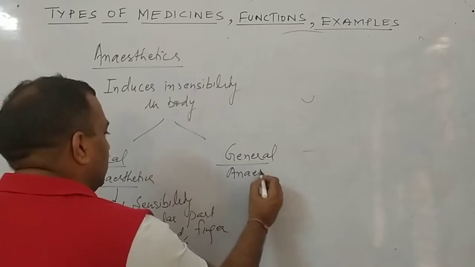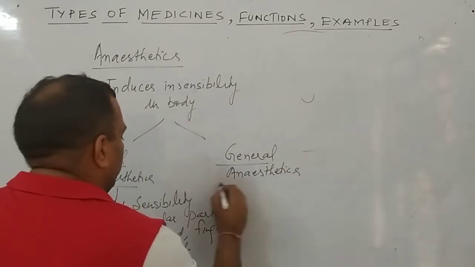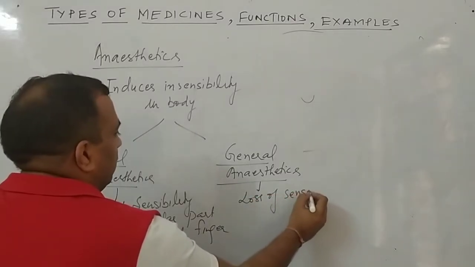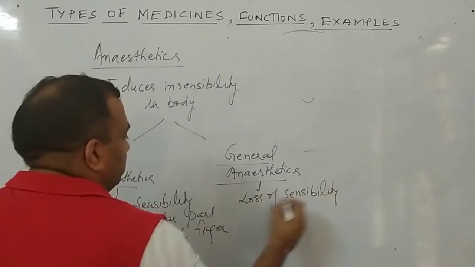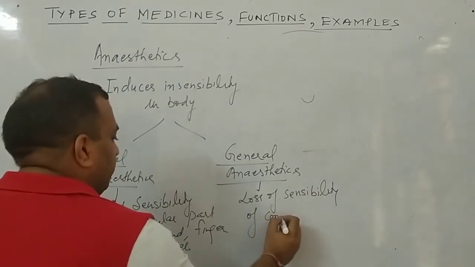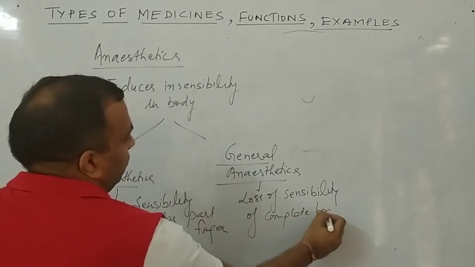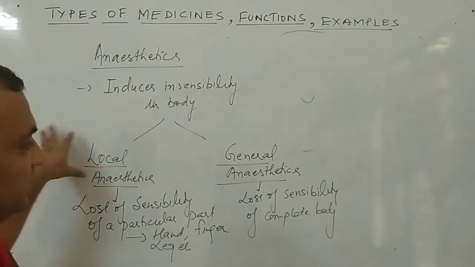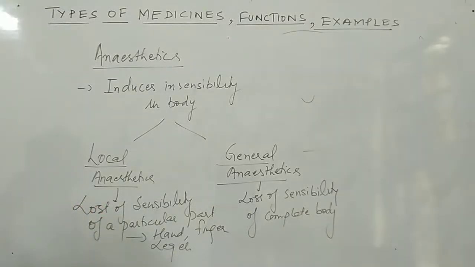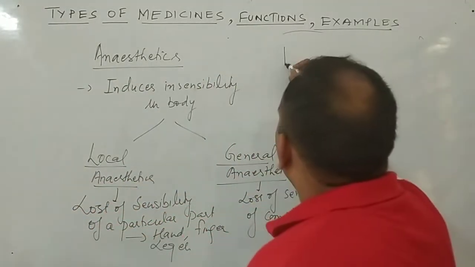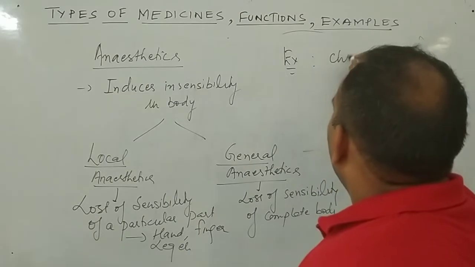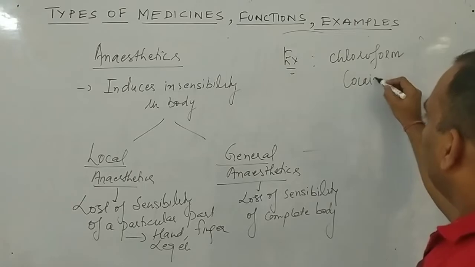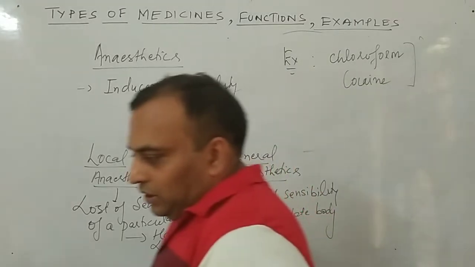General anesthetics. What happens? Here is the loss of sensibility of the complete body. So this is clear to all of you, the meaning of local anesthetics and general anesthetics. Now as far as examples are concerned, chloroform, cocaine. Clear to all of you? Now we have done anesthetics.